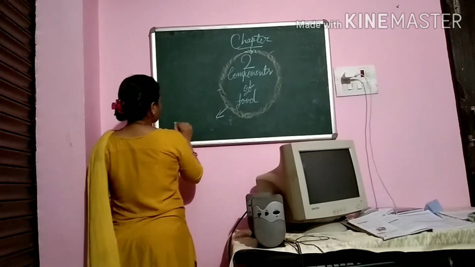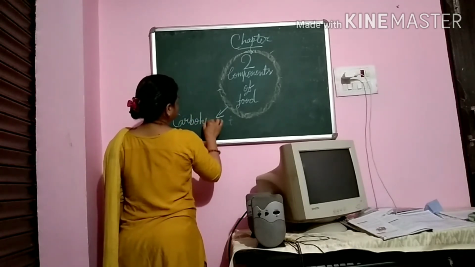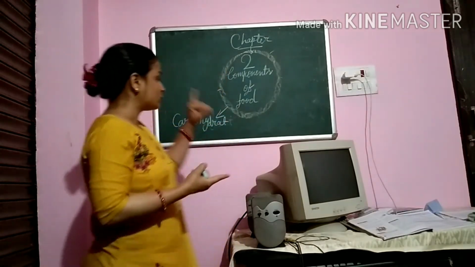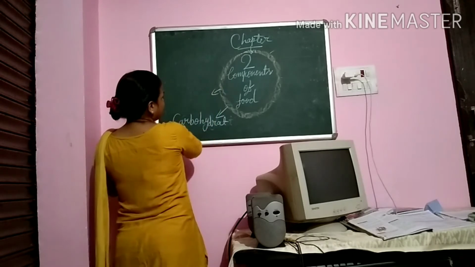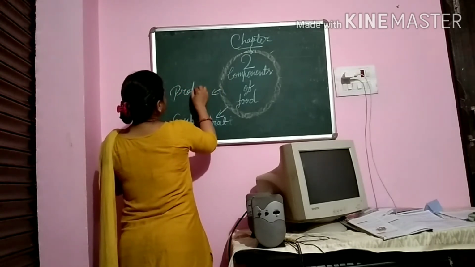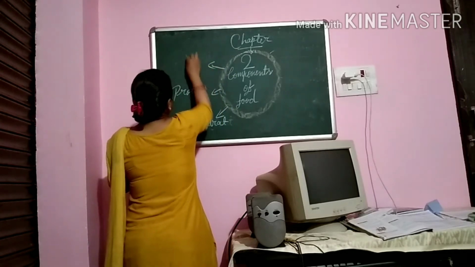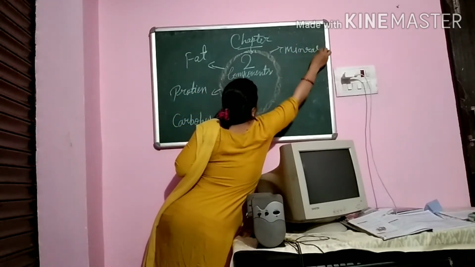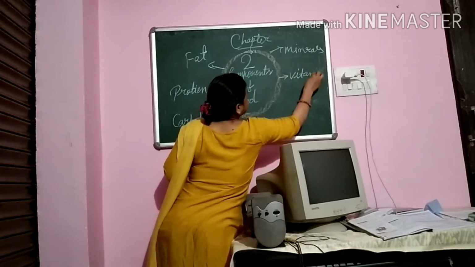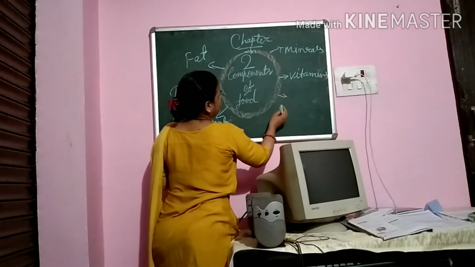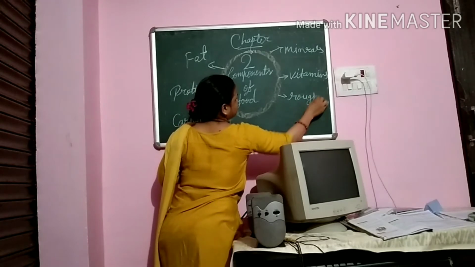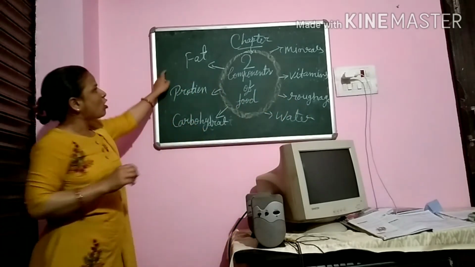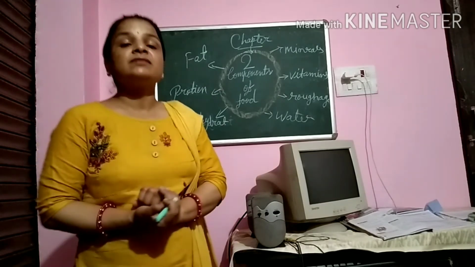It is carbohydrate. Components of food means nutrients of the food, and nutrients of food are carbohydrate, protein, fat, minerals, vitamins, roughage, and water. These are all nutrients of the food, that means components of the food.